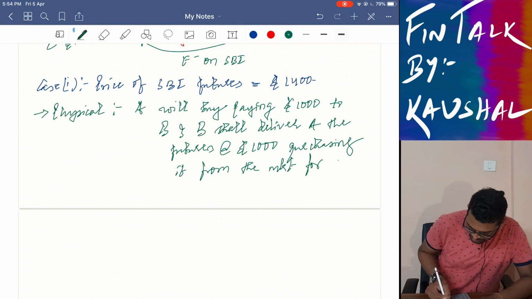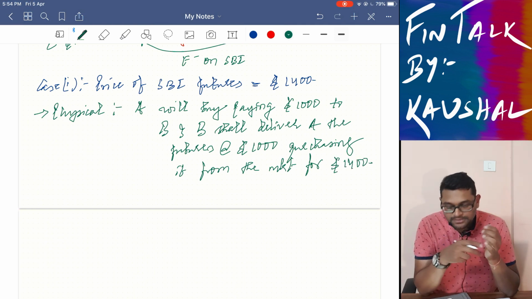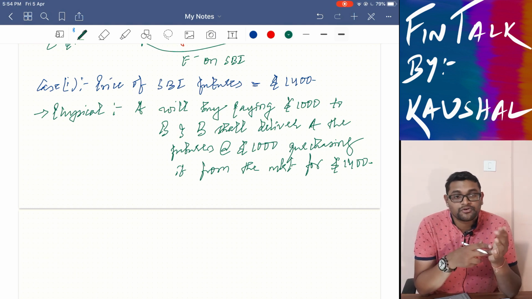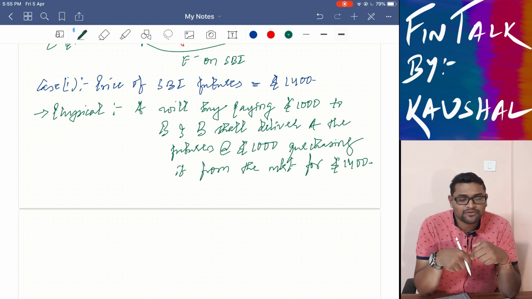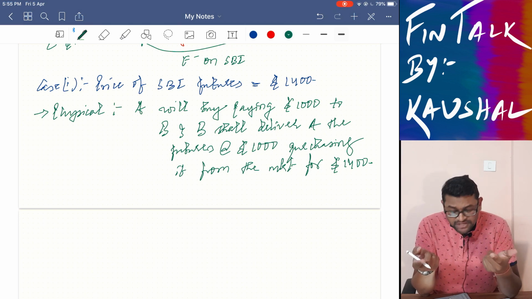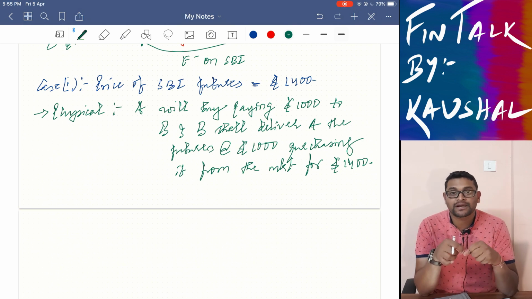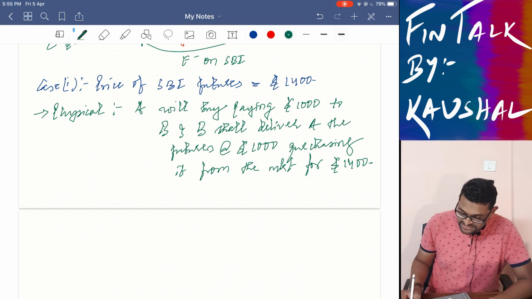for $1,400. So what B is going to do is go to the market, where the futures price prevailing right now is $1,400. B is going to purchase it at $1,400 and give it to A, incurring a loss of around $400, because B had entered into a contractual obligation to sell it to A for only $1,000. Now what happens in cash settlement?